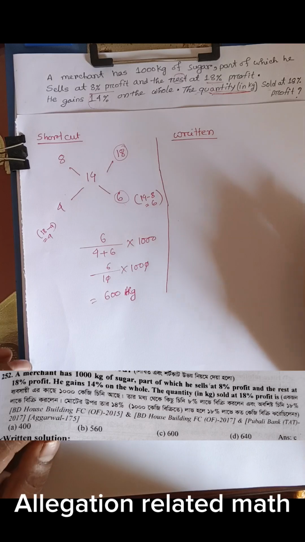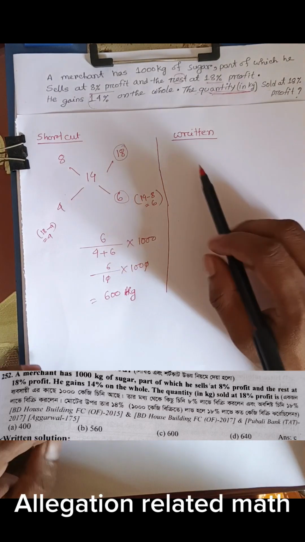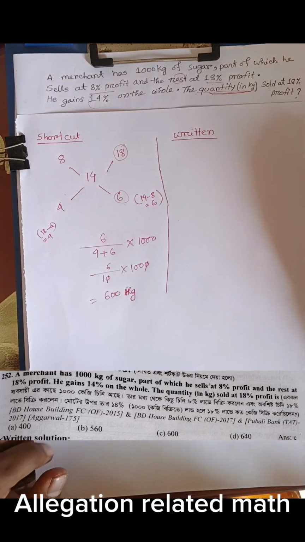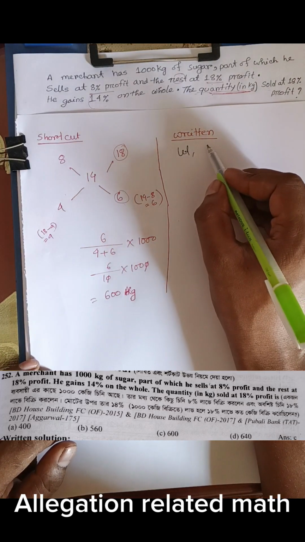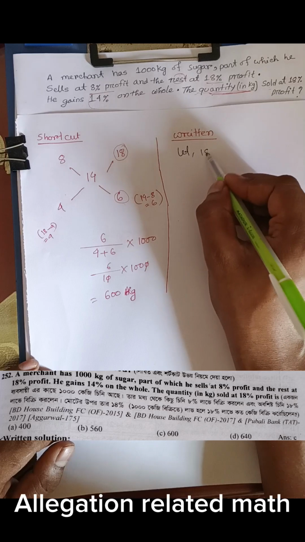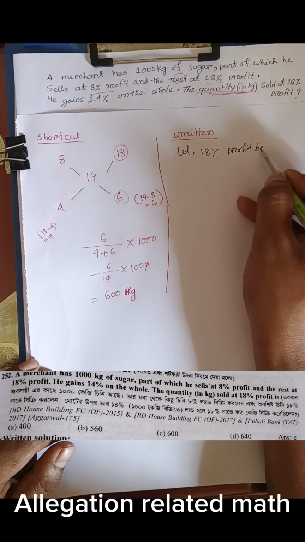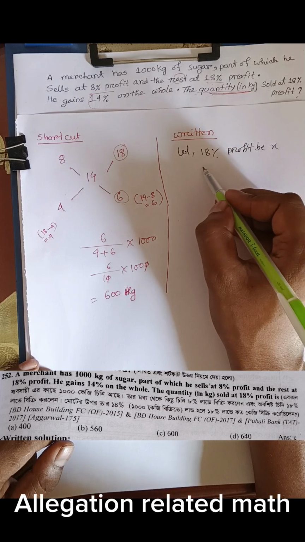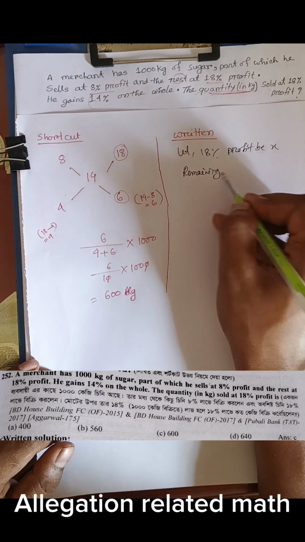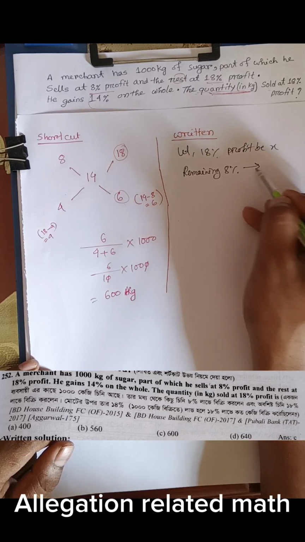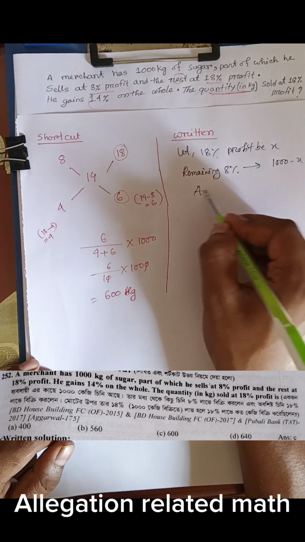In this math, we will write the algebraic solution. Let the 18% profit quantity be x, the remaining 8% profit quantity is 1000 minus x.